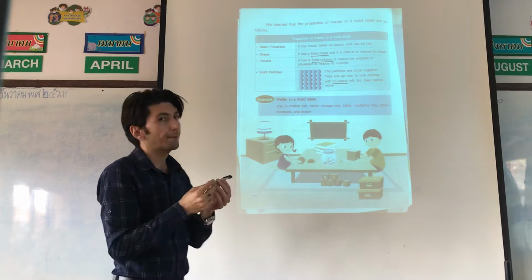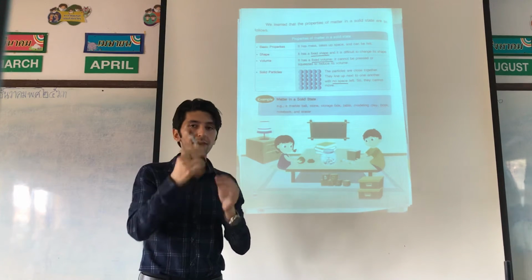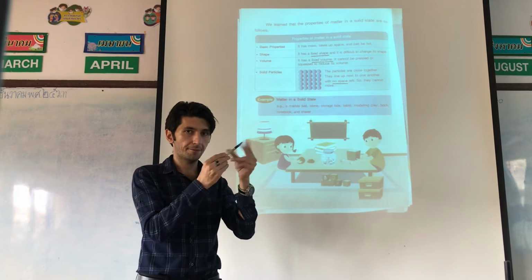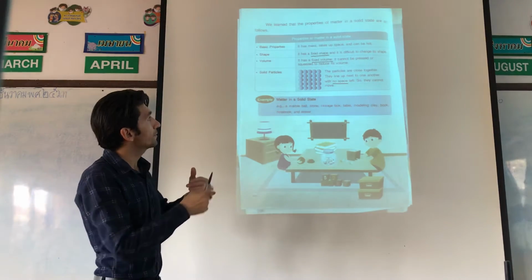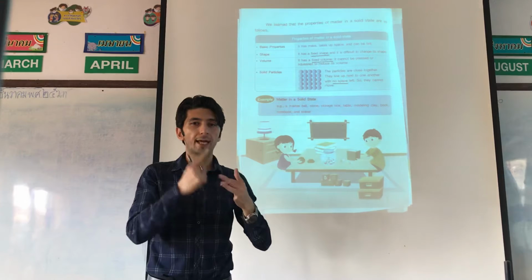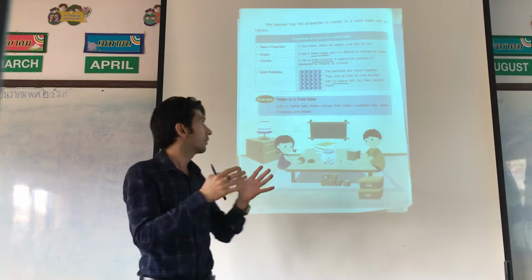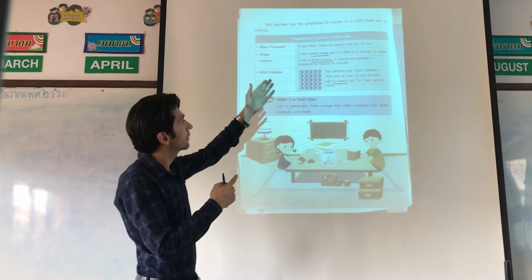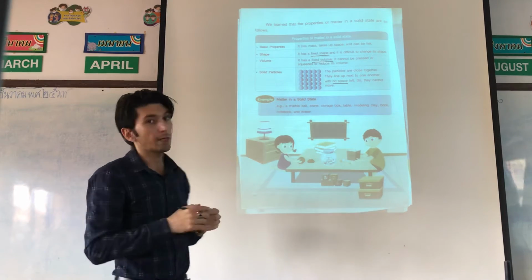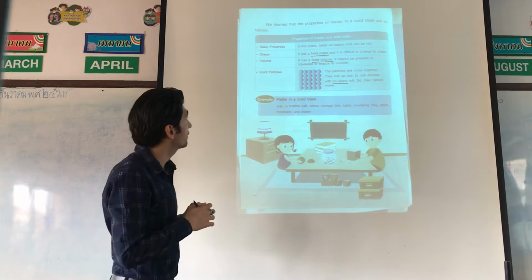And it can be felt. You can feel it. Basic properties for solid and liquid and gas are the same. Liquid and gas have mass, need space, and can be felt.